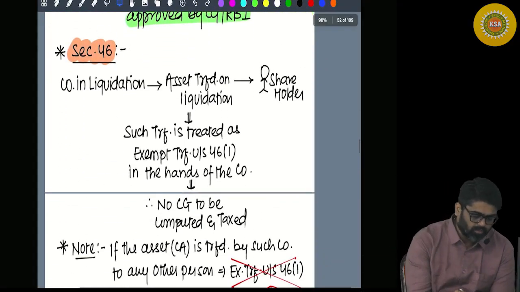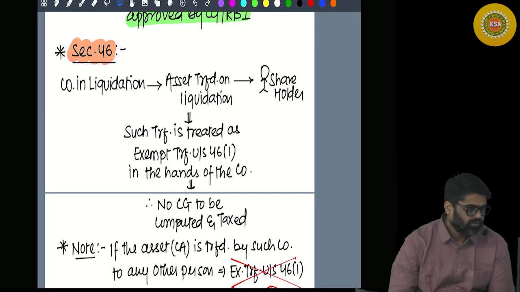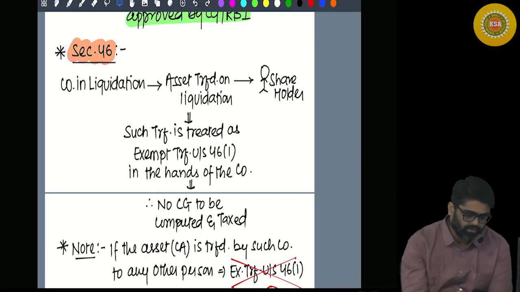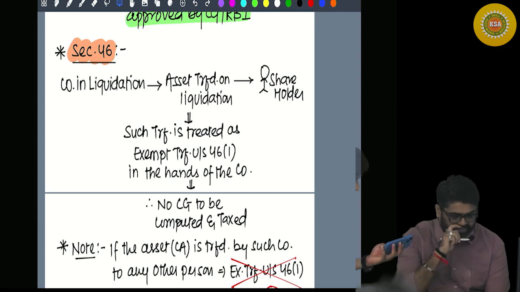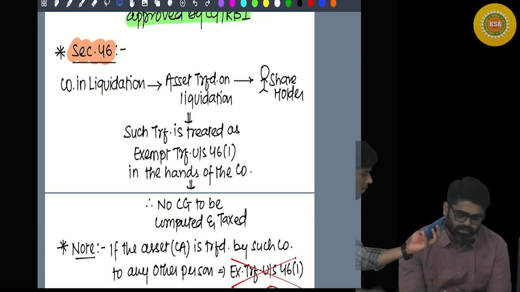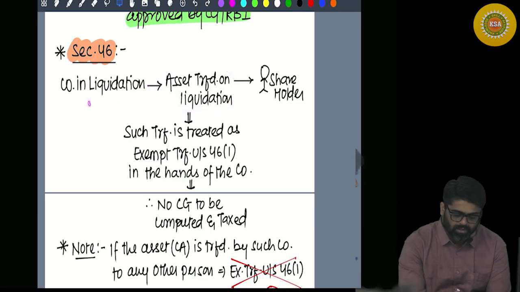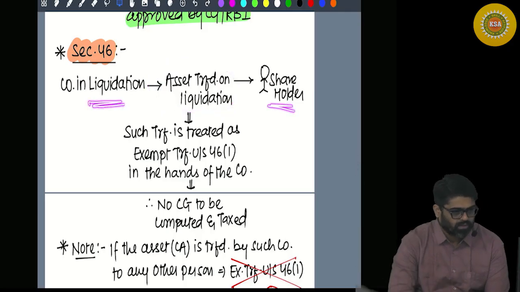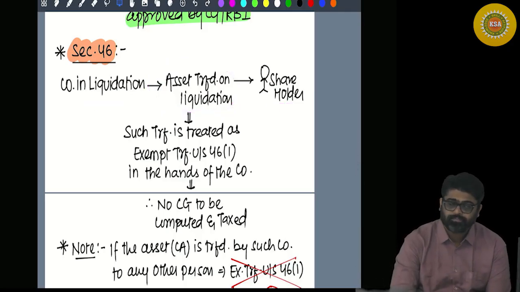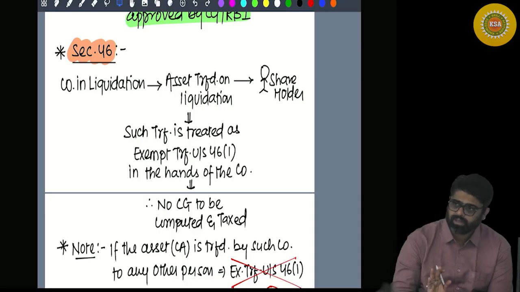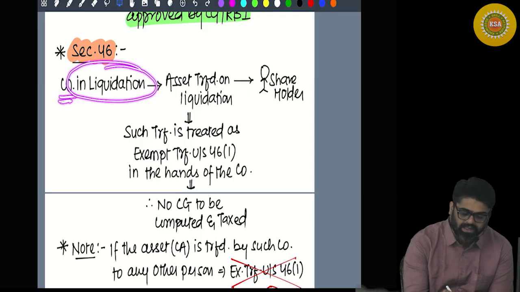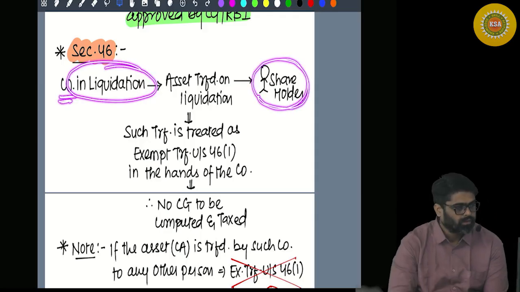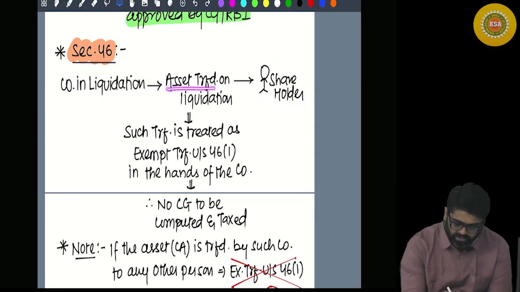Next one, let's move on to section 46. Section 46: a company is in liquidation, and at the time of liquidation, assets are transferred by the company to the shareholder. So when are the assets transferred? Normal time? No. The company which is in liquidation is transferring the asset to the shareholder, and the transfer of asset takes place on liquidation.